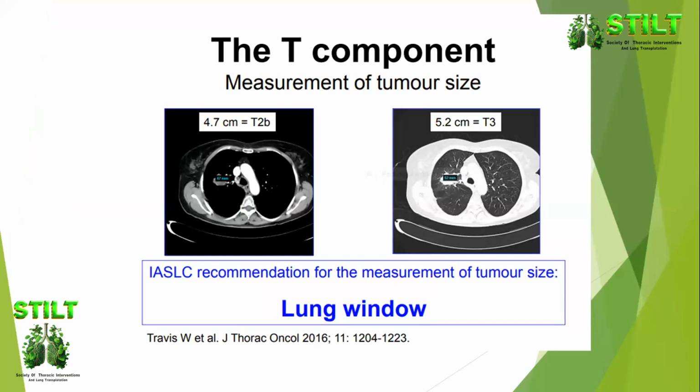So do you use a mediastinal window or a lung window? In a patient like this, you measure the tumor on a mediastinal window, and it's less than 5 centimeters, so it's a T2b. You put it on the lung window, and it's 5.2 centimeters, so it's a T3, a different staging. So we need to unify that. We use the lung window as the measurement of tumor size to allow one standard.